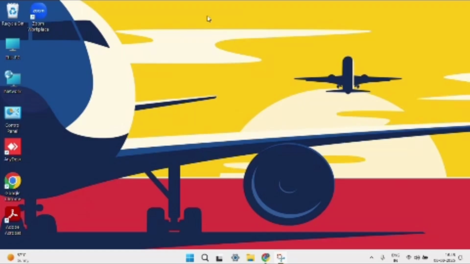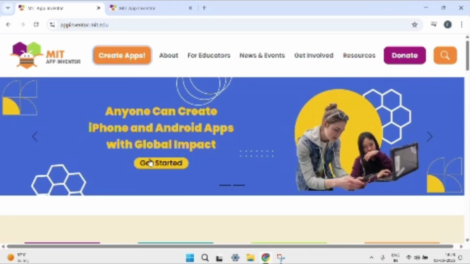Today I will teach you how to make an alarm system app by using MIT App Inventor. First open the Chrome browser and search for MIT App Inventor. You will get a screen like this. First click on create apps. It will ask you to log in.